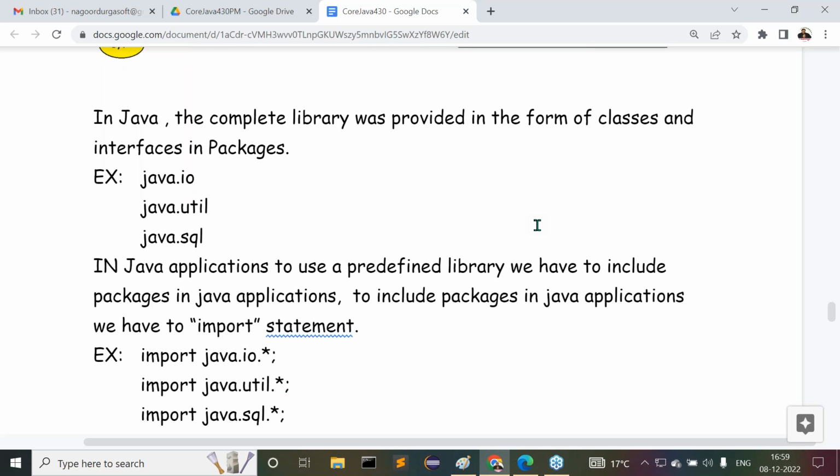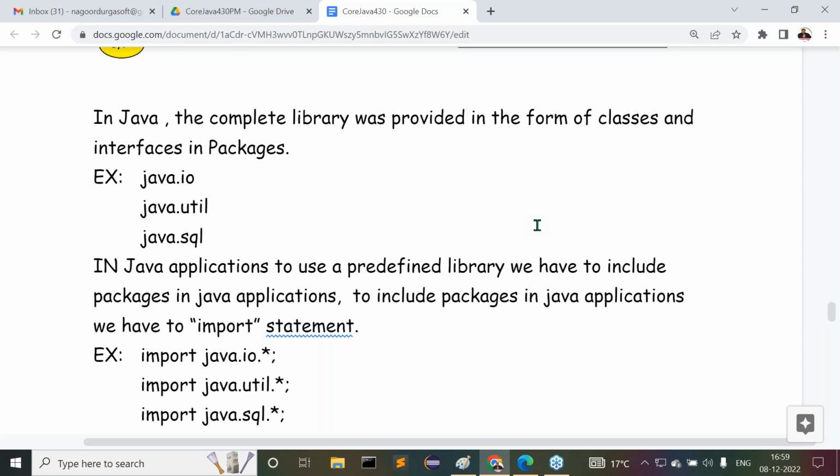Examples of these packages are java.io, java.util, java.sql, and so on. So many packages are available. To include these packages in Java applications, we use the import statement: import java.io.*, import java.util.*, import java.sql.*, where star represents all classes and interfaces from the specified package.